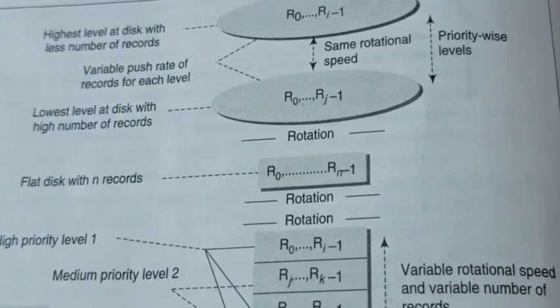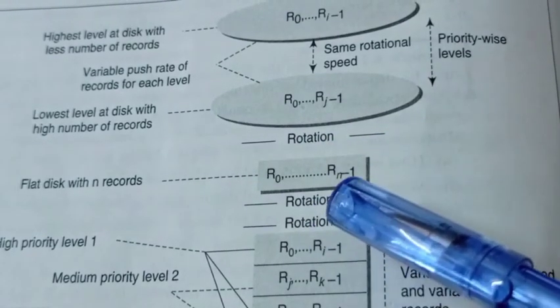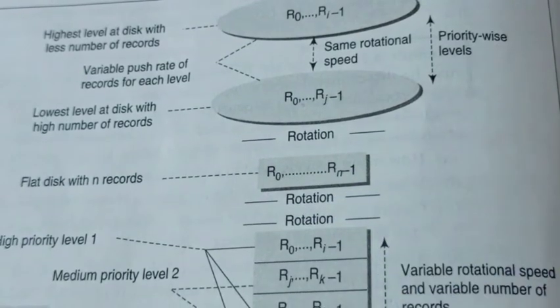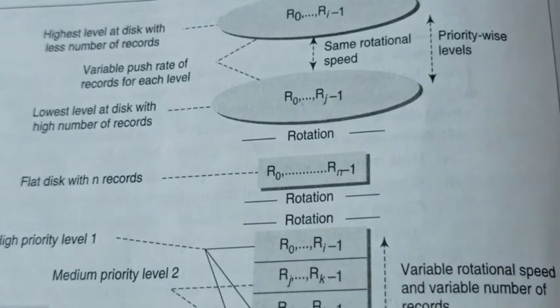So the ith head over the disk in each single revolution, the period of revolution of each disk is equal to t. Therefore the downlink bandwidth used by the disk is ni by t bps, bits per second.